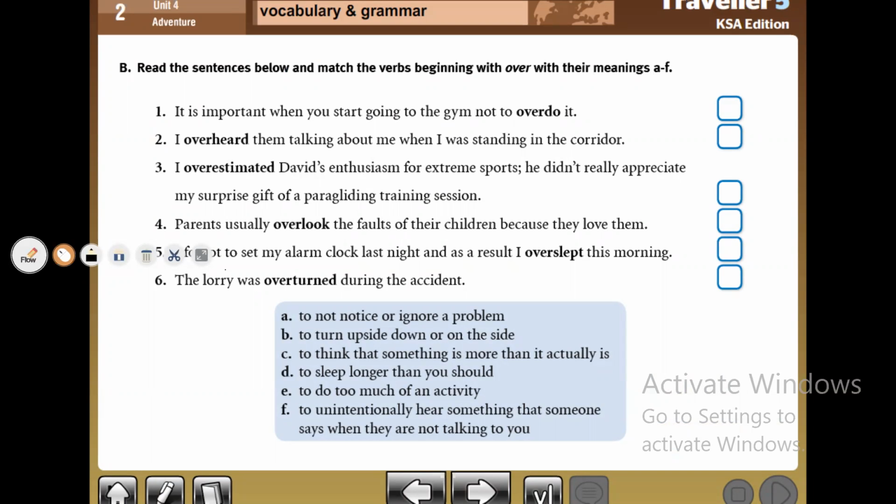Look here. It's important when you start going to the gym not to overdo it. Yes, the word overdo. We have studied overdo. Overdo means to do something too much. So what's the answer here? Let's check your answer. Yes, E, to do too much of any activity.